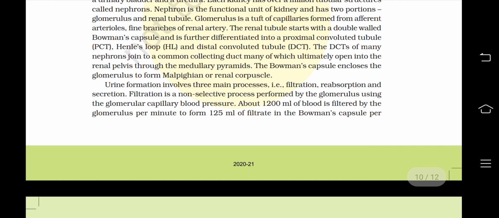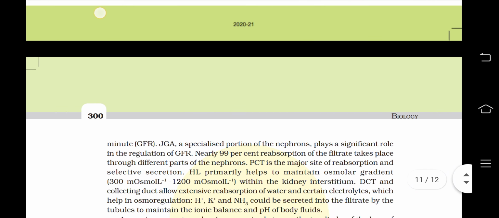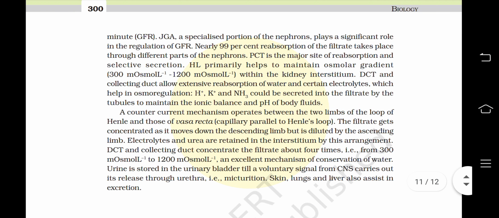Urine formation involves three main processes, that is filtration, reabsorption and secretion. Filtration is a non-selective process performed by the glomerulus using the glomerular capillary blood pressure. About 1200 ml of blood is filtered by the glomerulus per minute to form 125 ml of filtrate in the Bowman's capsule per minute or GFR. JGA is a specialized portion of the nephrons, plays a significant role in the regulation of GFR.